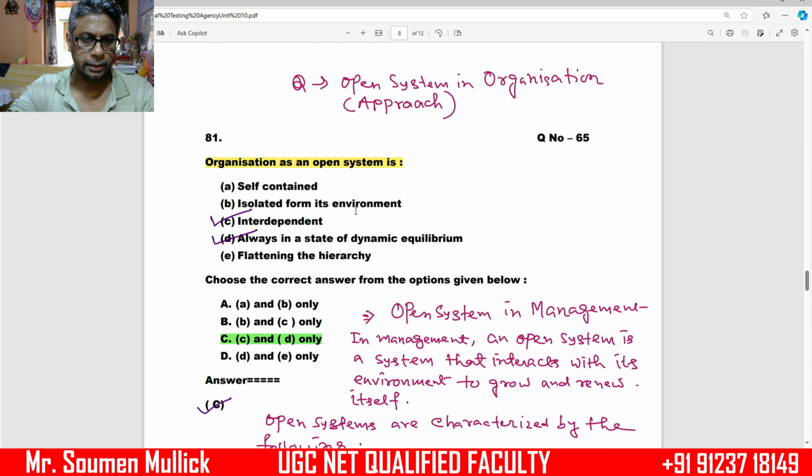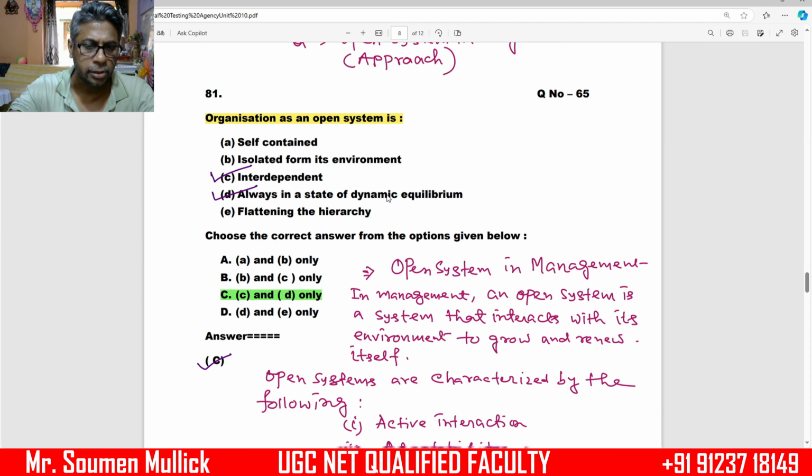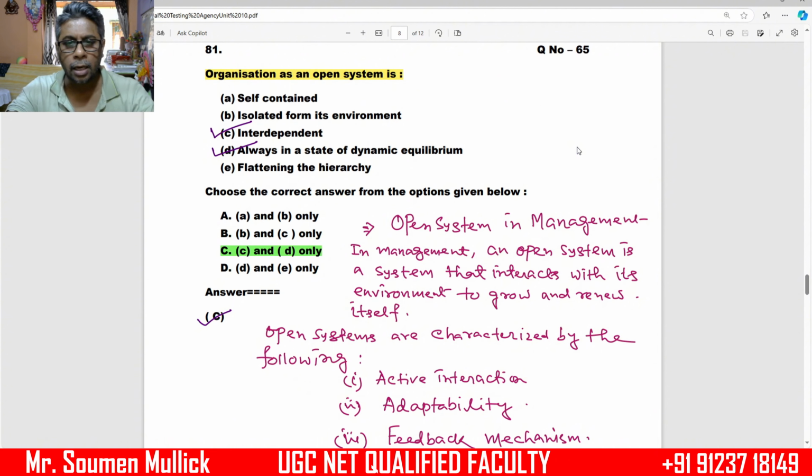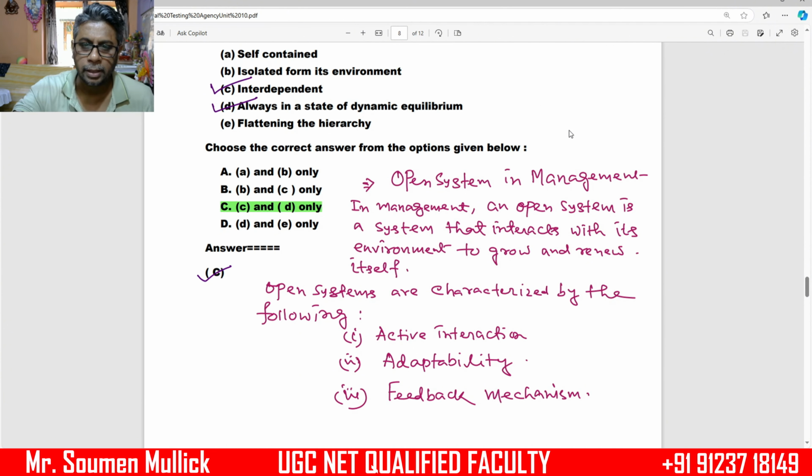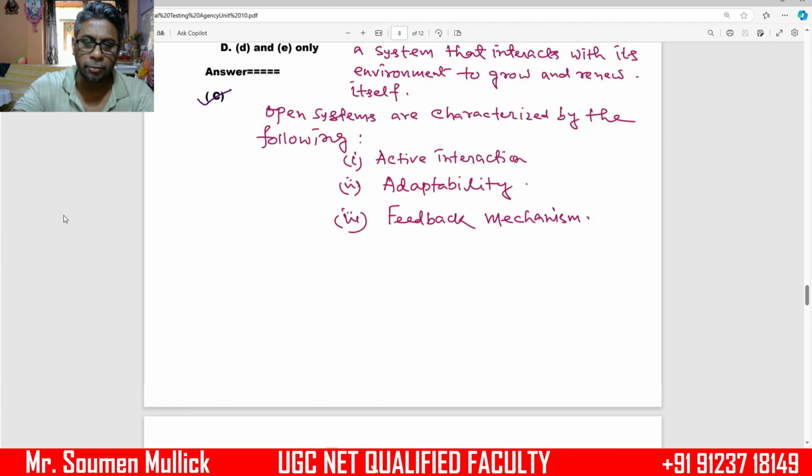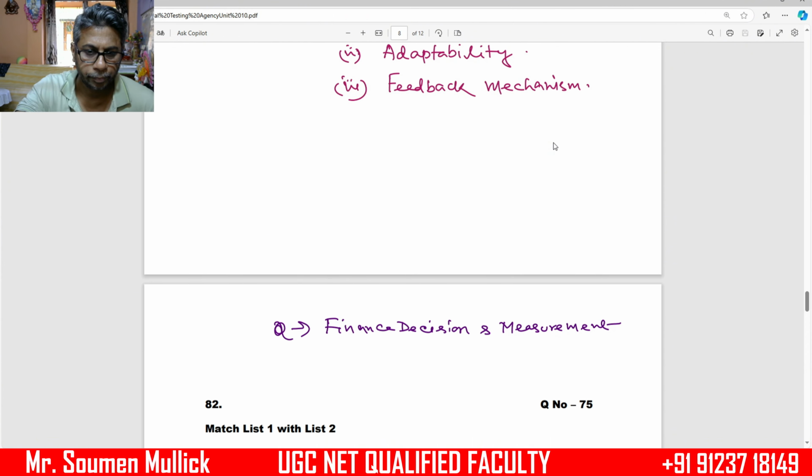Out of 5 options, C and D are the correct ones. Now we have to understand what we mean by open system in management. In management, an open system is a system that interacts with its environment to grow and renew itself. Open systems are characterized in the following way. Number 1, active interaction; number 2, adaptability; number 3, feedback mechanism.